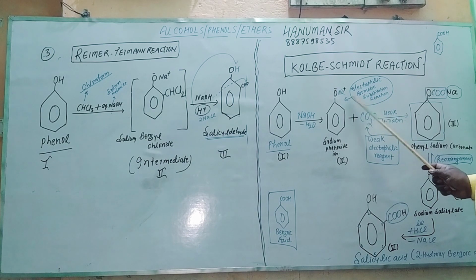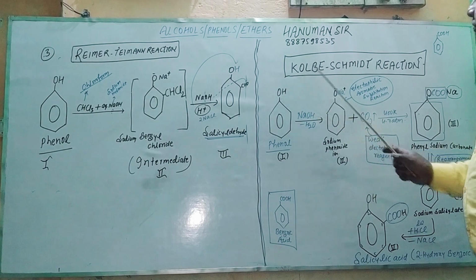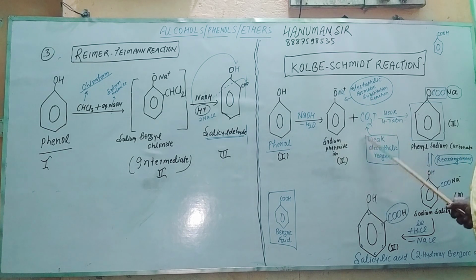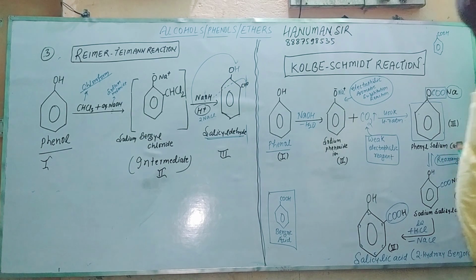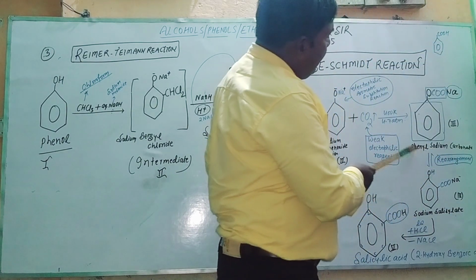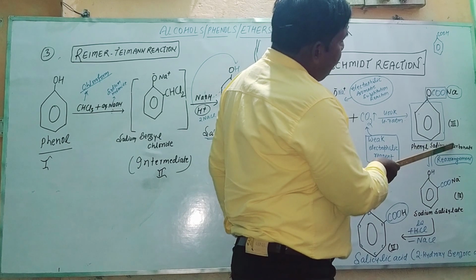It is very reactive in comparison to phenol. When it reacts with a weak electrophilic reagent, carbon dioxide, at 400 Kelvin and 4 to 7 atmosphere, it gives out phenyl sodium carbonate.